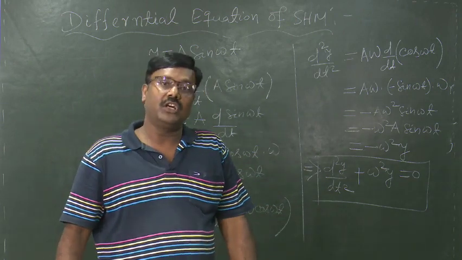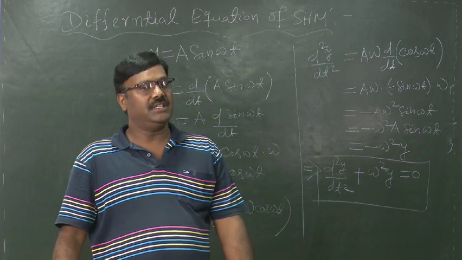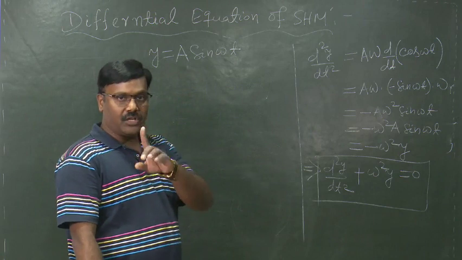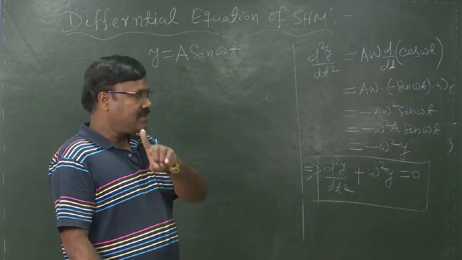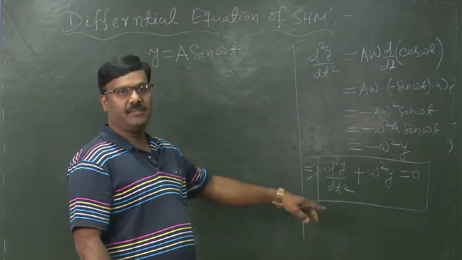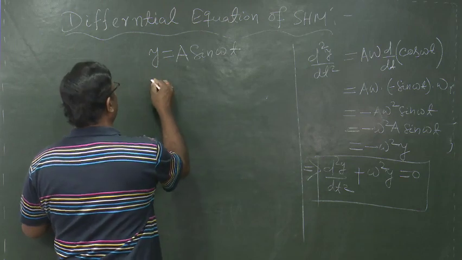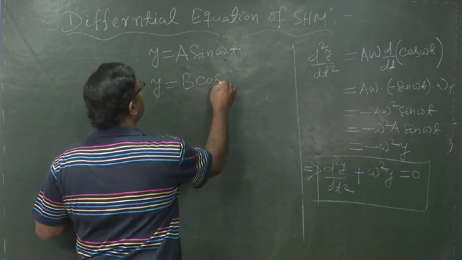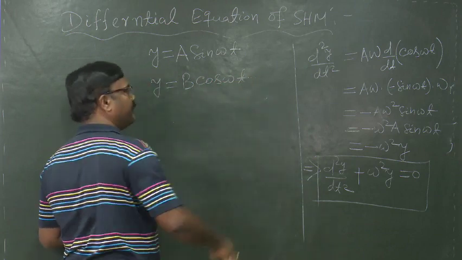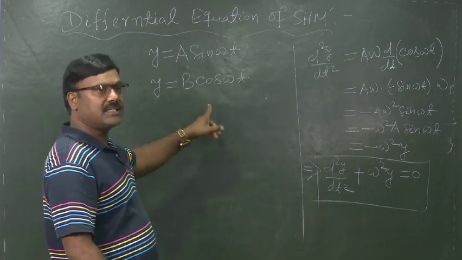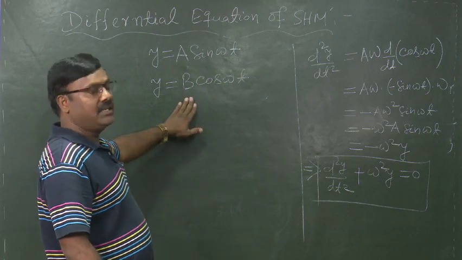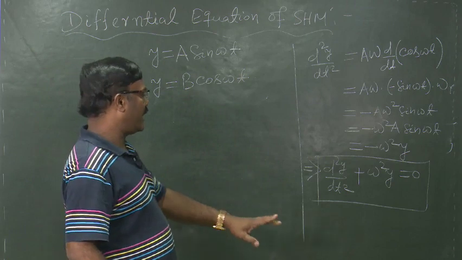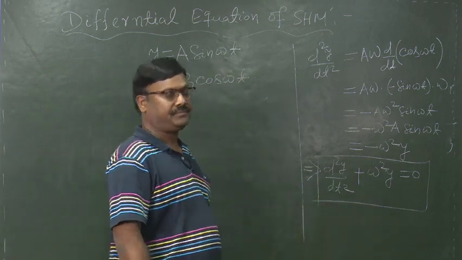The other solutions of this differential equation of SHM are y is equal to b cos omega t, and proceeding in the similar manner and taking the derivatives 2 times, we can also arrive at this condition.